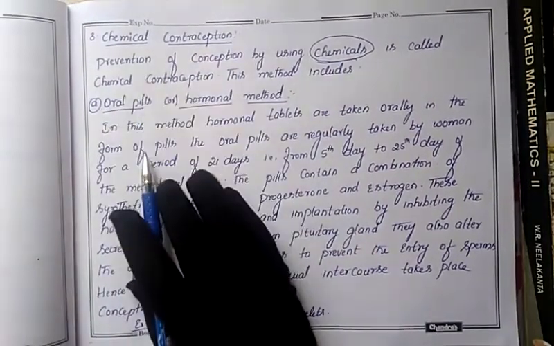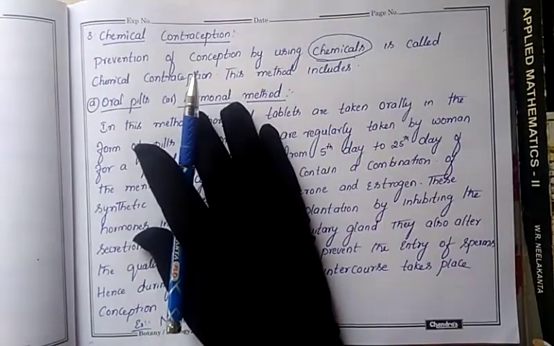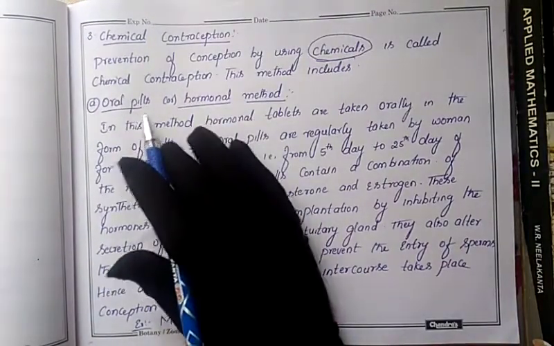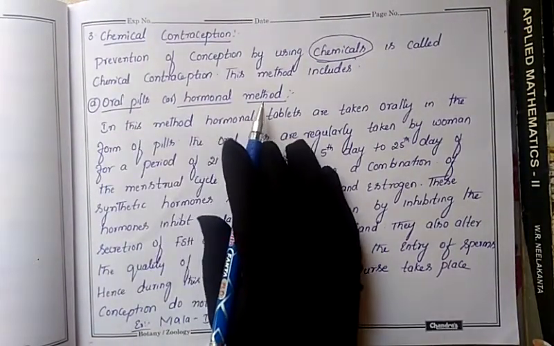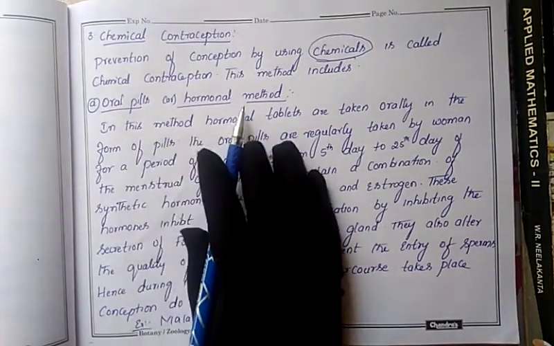It is further divided into three types. Let us discuss one by one. The first is oral pills, or the hormonal method.